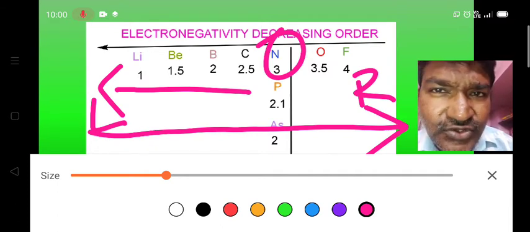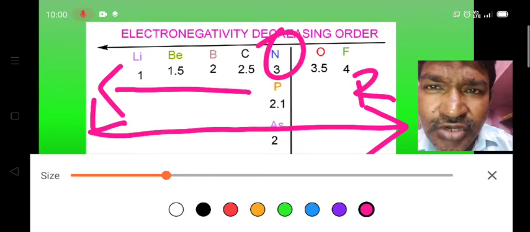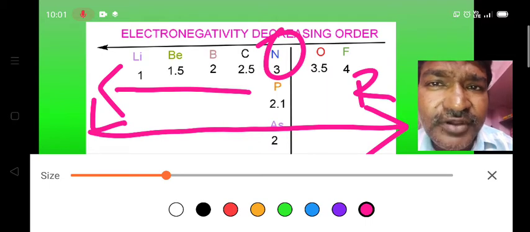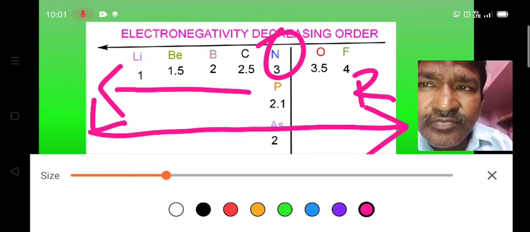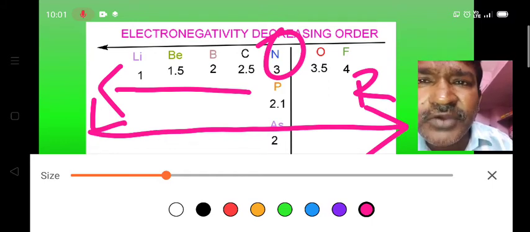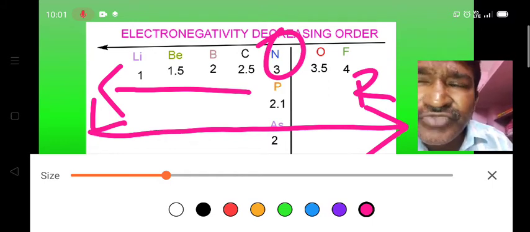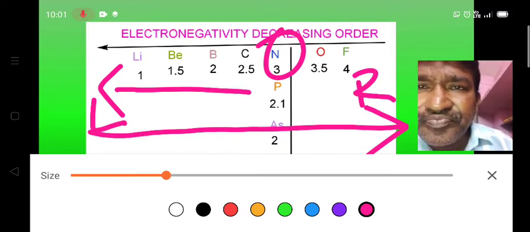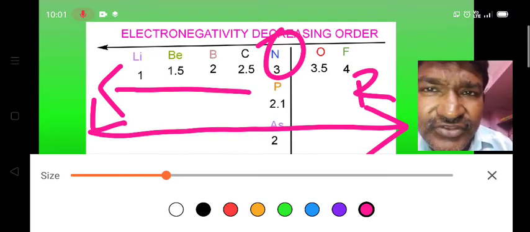As you are seeing in this slide, electronegativity of the lithium is 1, and electronegativity of the fluorine is 4, and electronegativity of the beryllium, which is lying adjacent to the lithium, is 1.5. Like that, whenever we move from lithium to fluorine, we observe the 0.5 difference in the electronegativity of these second period elements. So generally the elements which lie left side to